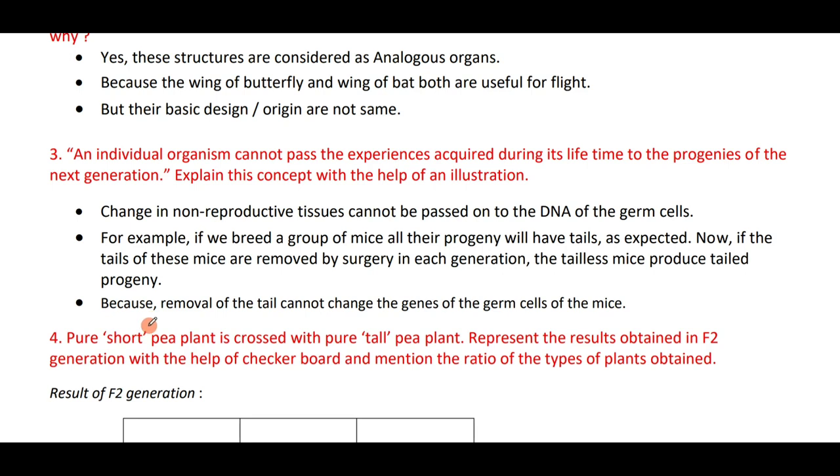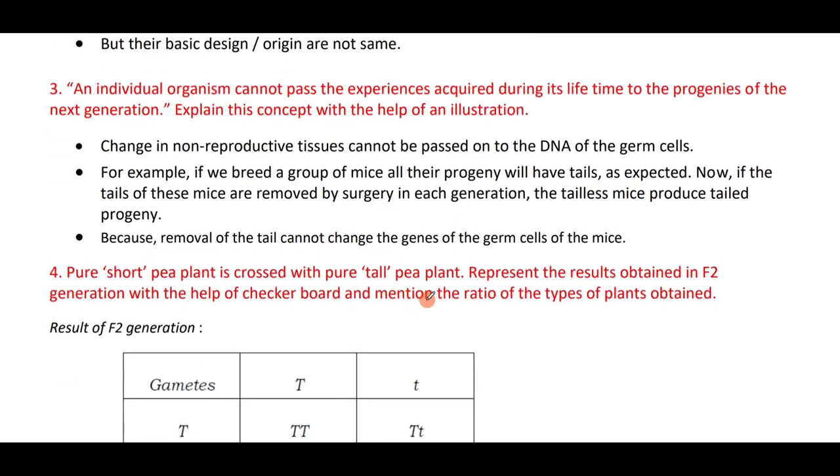The change in the non-reproductive tissues cannot be passed on to the DNA of the germ cells. Hence, this cannot pass to the next generation. For example, if you breed a group of mice, all the progeny will have tails. Now, if the tails of these mice are removed by surgery in each generation, the tailless mice produce tailed progeny because the removal of the tail cannot change the genes of the germ cells.